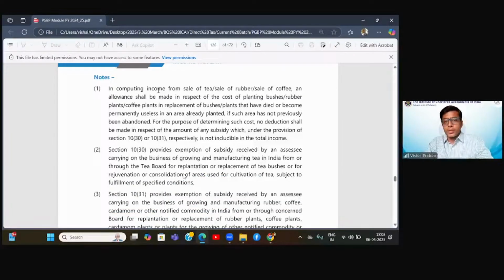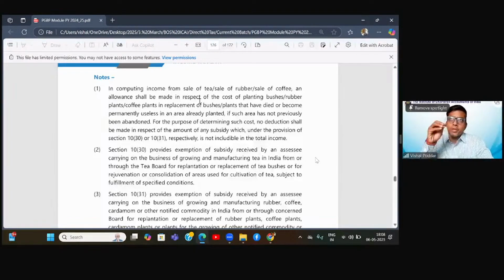What does note 1 say? In computing income from the sale of tea, coffee or rubber, an allowance shall be made in respect of the cost of planting the bushes, rubber plants, coffee plants, etc. Simply, when you are computing this PGBP income from this composite business, you will take a deduction. When it says an allowance shall be made, it means you will allow this cost. In simple words, you will show this as an expense: the expense relating to the cost of planting the bushes, rubber plants, and coffee plants.